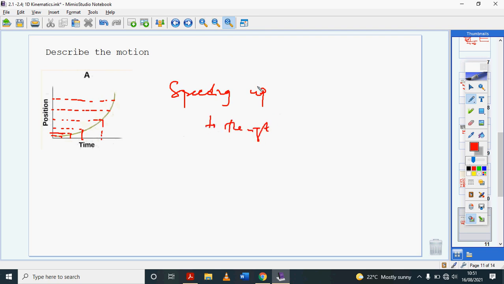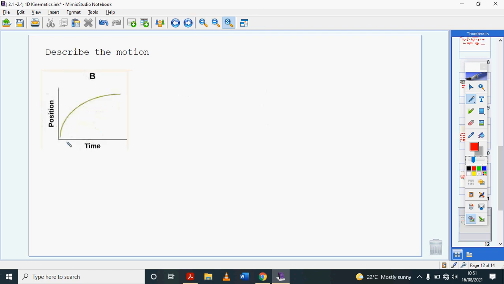With this one, if we apply the same idea, same intervals of time, I want you to see what's happening to the changes in position. The changes in position are getting smaller and smaller for the same interval of time, so it is slowing down, but it's moving to the right.